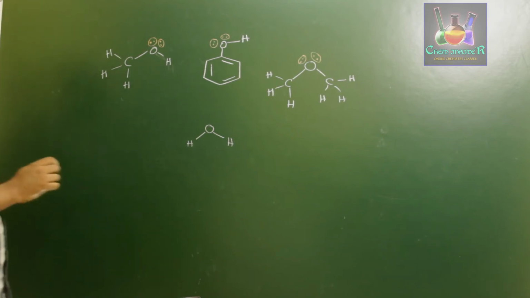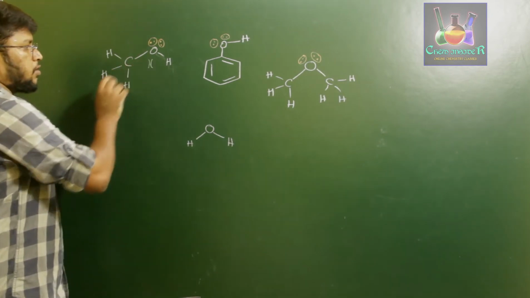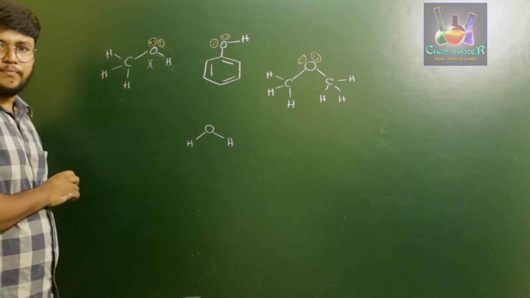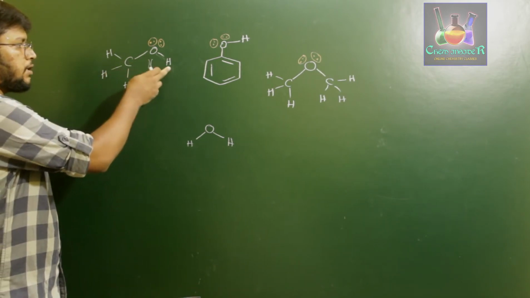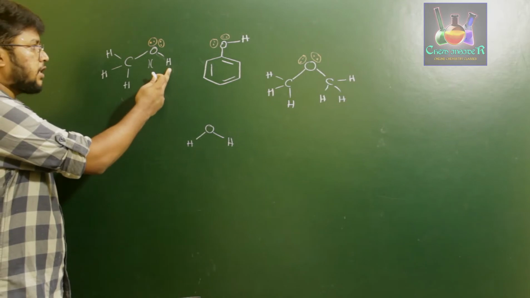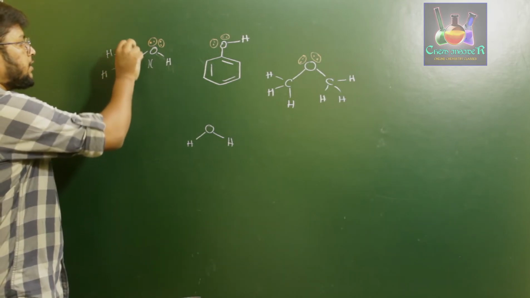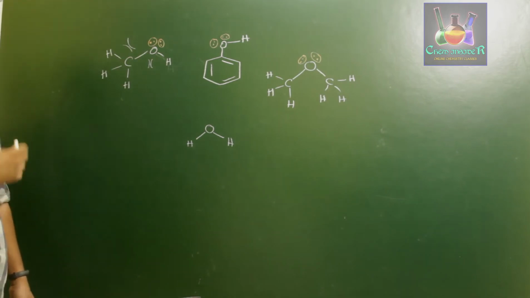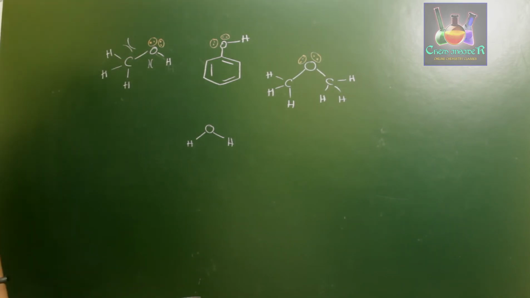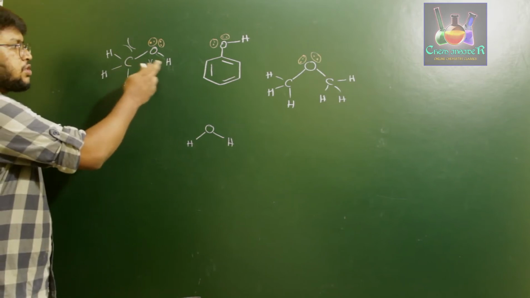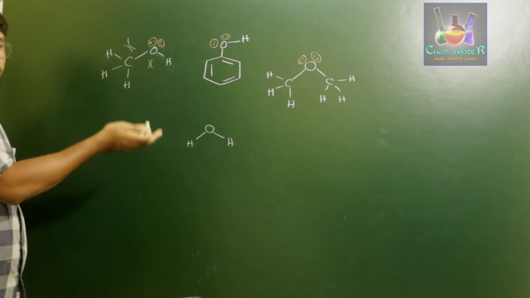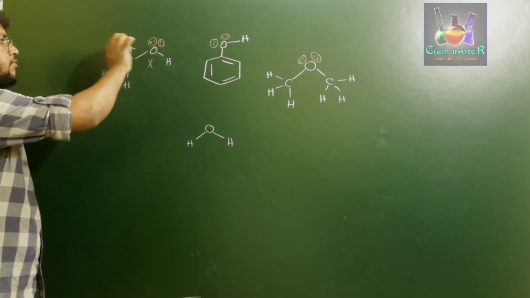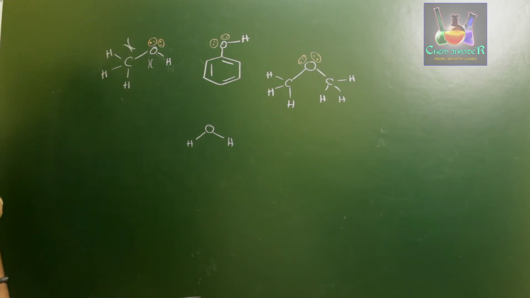So what we observe here is, these groups may also experience certain repulsion, that is, the methyl group might cause some repulsion with hydrogen, and further the methyl group might also experience some repulsion with the lone pairs of electrons. The repulsion of these two is comparatively less than the repulsion of the methyl group and the lone pair of electrons.